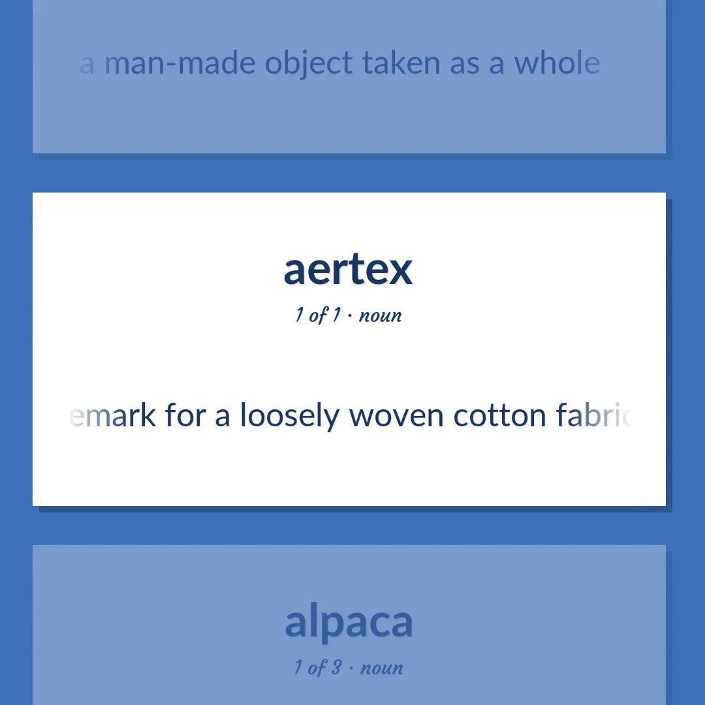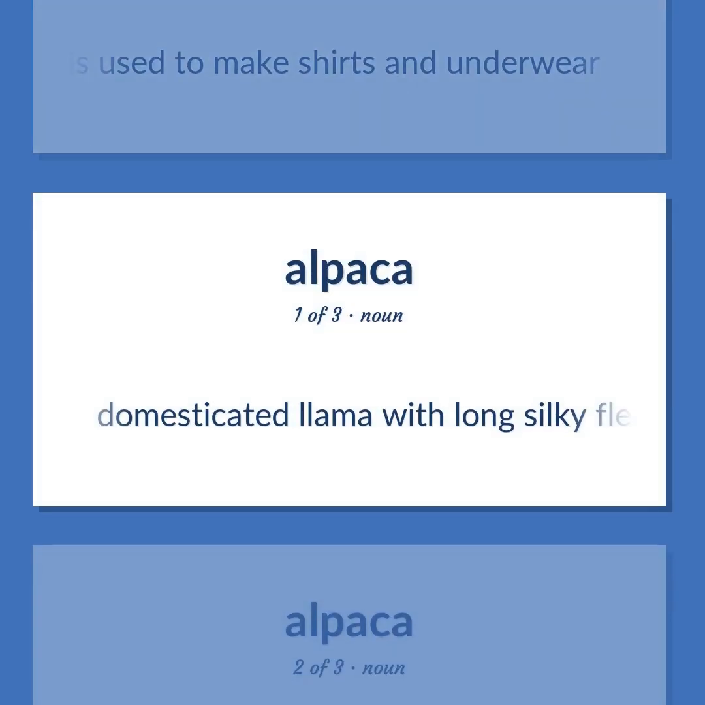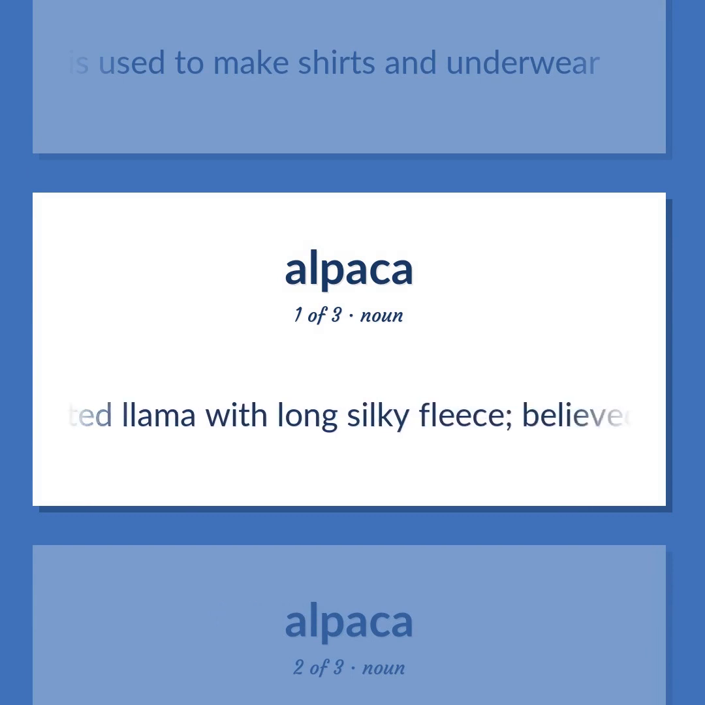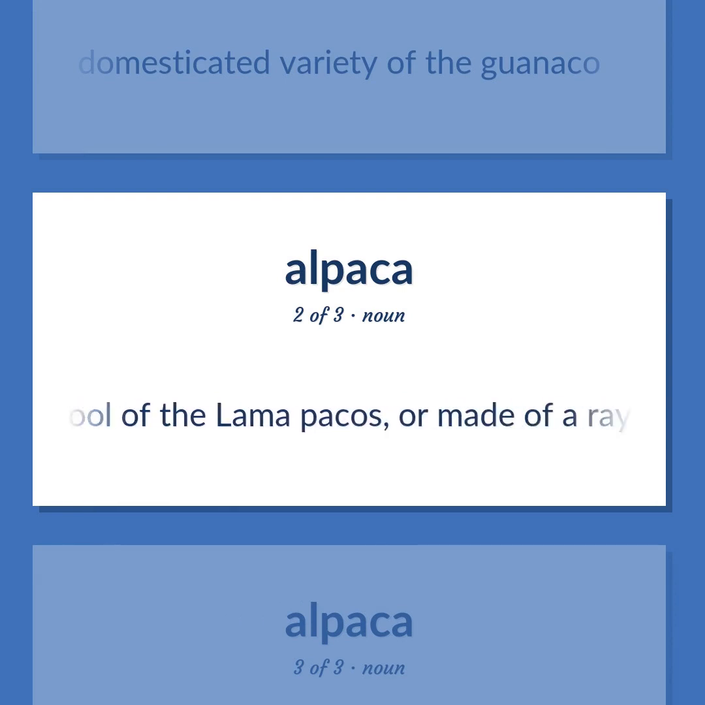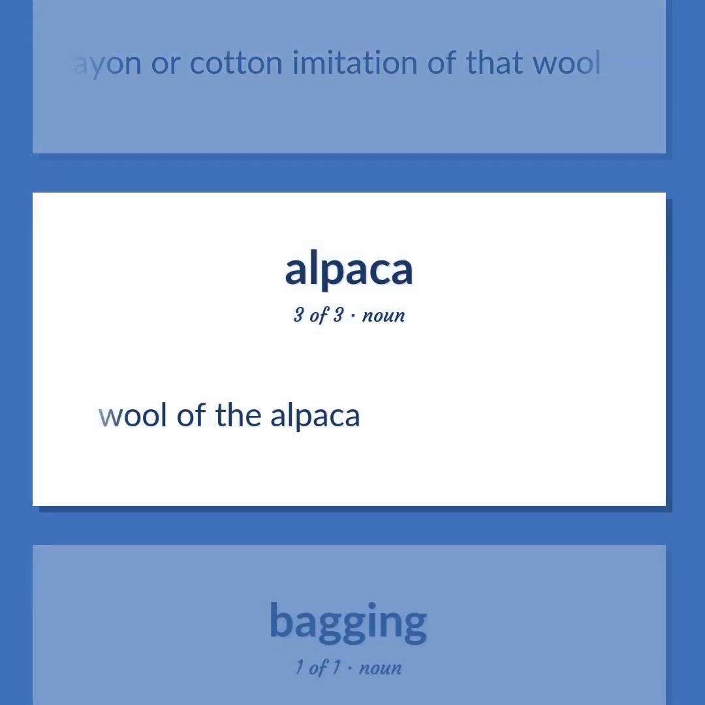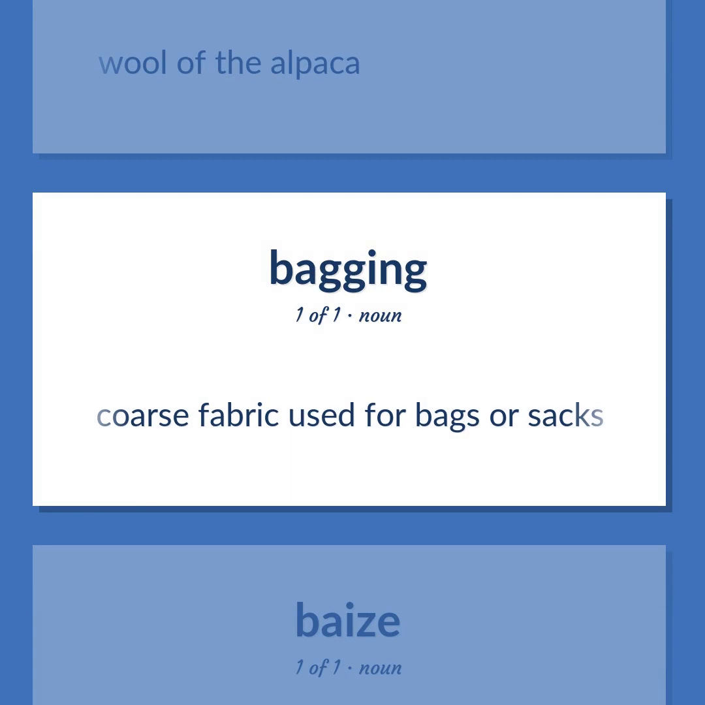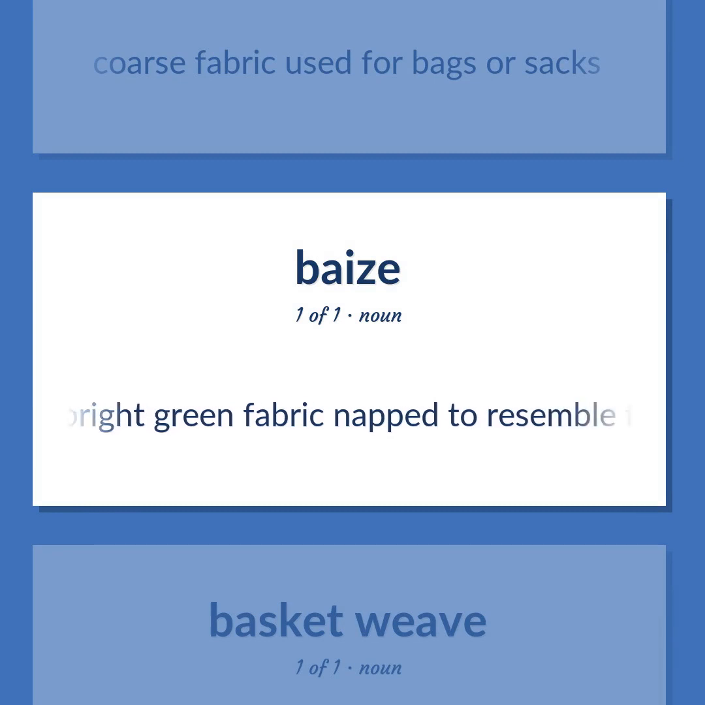A trademark for a loosely woven cotton fabric that is used to make shirts and underwear. Alpaca: domesticated llama with long silky fleece, believed to be a domesticated variety of the guanaco. A thin glossy fabric made of the wool of the llama pacos, or made of a rayon or cotton imitation of that wool. Wool of the alpaca. Coarse fabric used for bags or sacks. A bright green fabric napped to resemble felt, used to cover gaming tables.